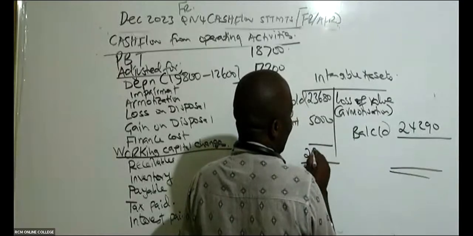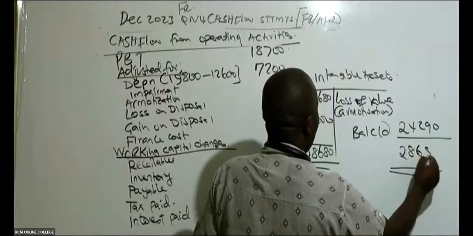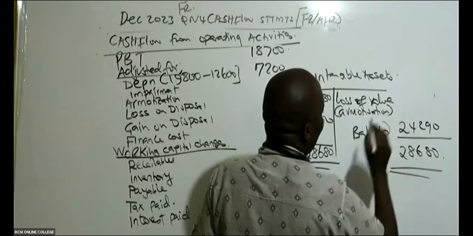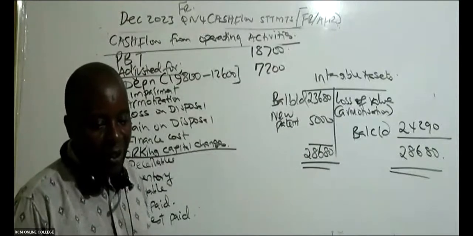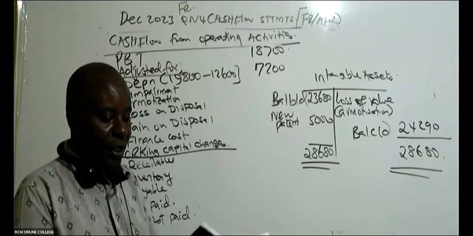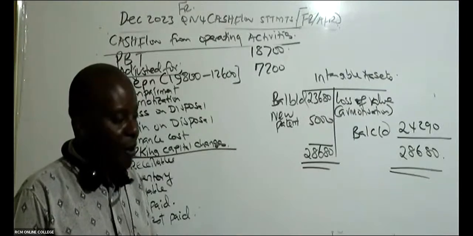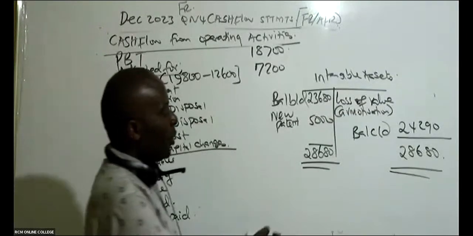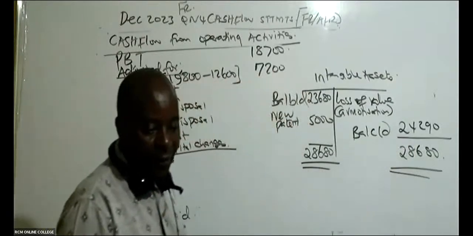So this is 28,680. Is there somebody who is able to give me this amortized amount, my good students? Because you're taking this 28,680 minus 24,290.